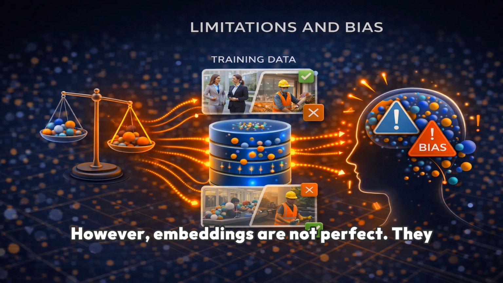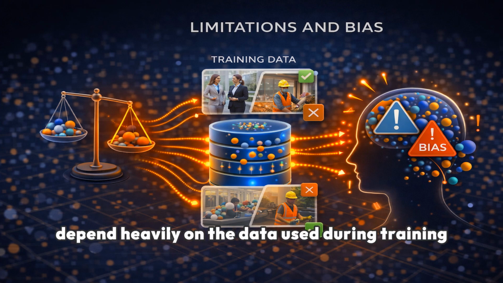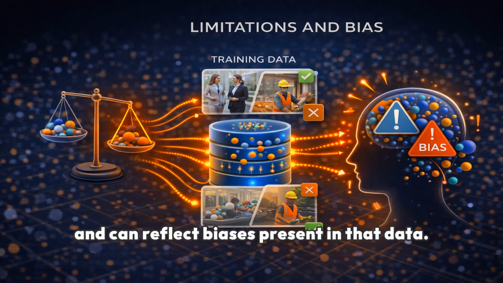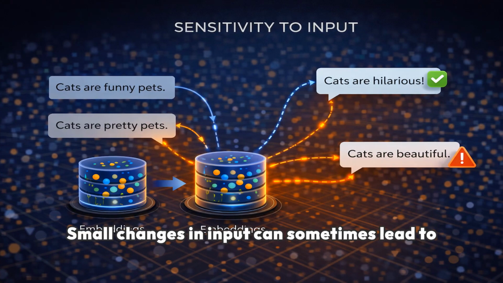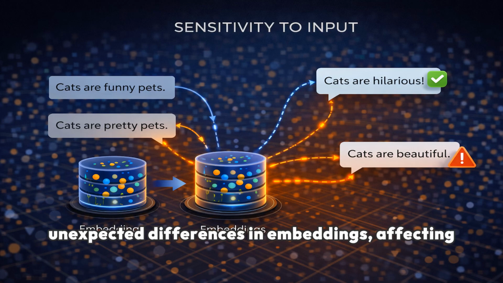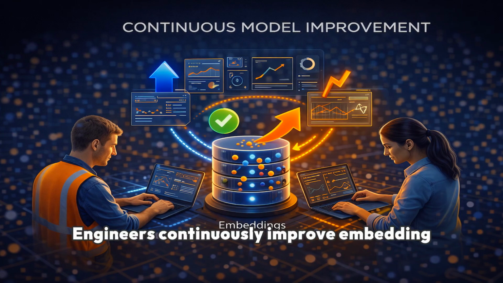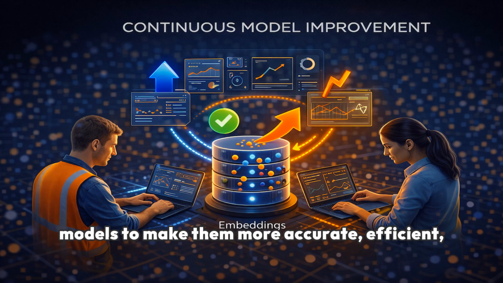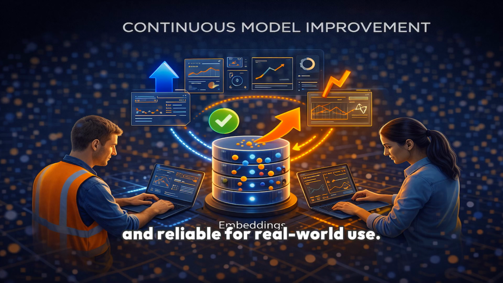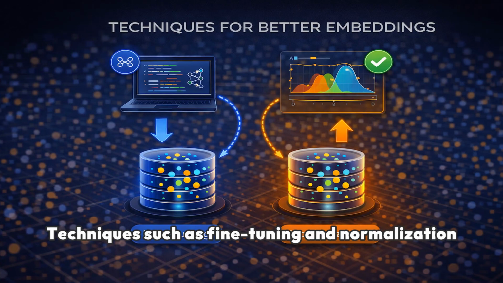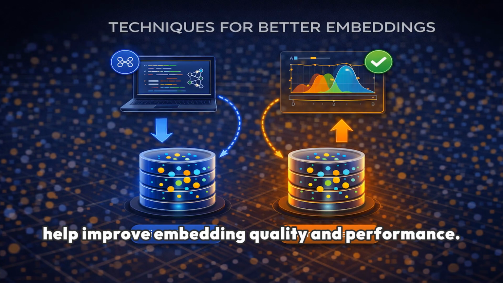However, embeddings are not perfect. They depend heavily on the data used during training and can reflect biases present in that data. Small changes in input can sometimes lead to unexpected differences in embeddings, affecting the system's output. Engineers continuously improve embedding models to make them more accurate, efficient, and reliable for real-world use. Techniques such as fine-tuning and normalization help improve embedding quality and performance.